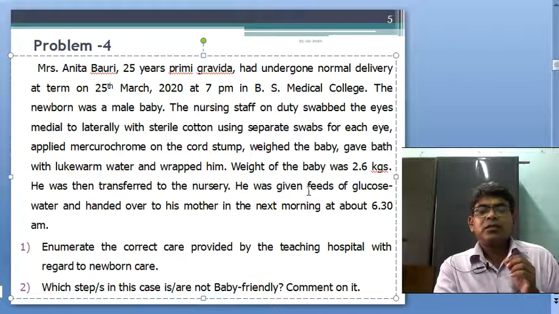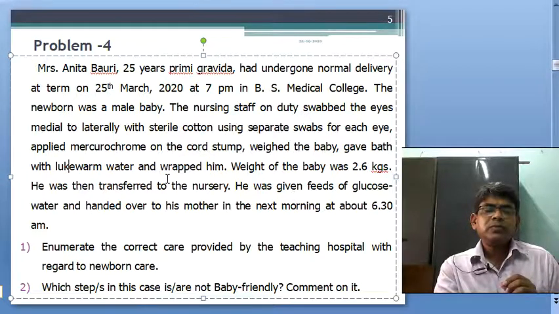And he was given feeds of glucose water, this is a very bad thing, incorrect care. Prelacteal feeding must not be given, only and only exclusive breastfeeding is to be encouraged and given. Handed over to his mother next morning.